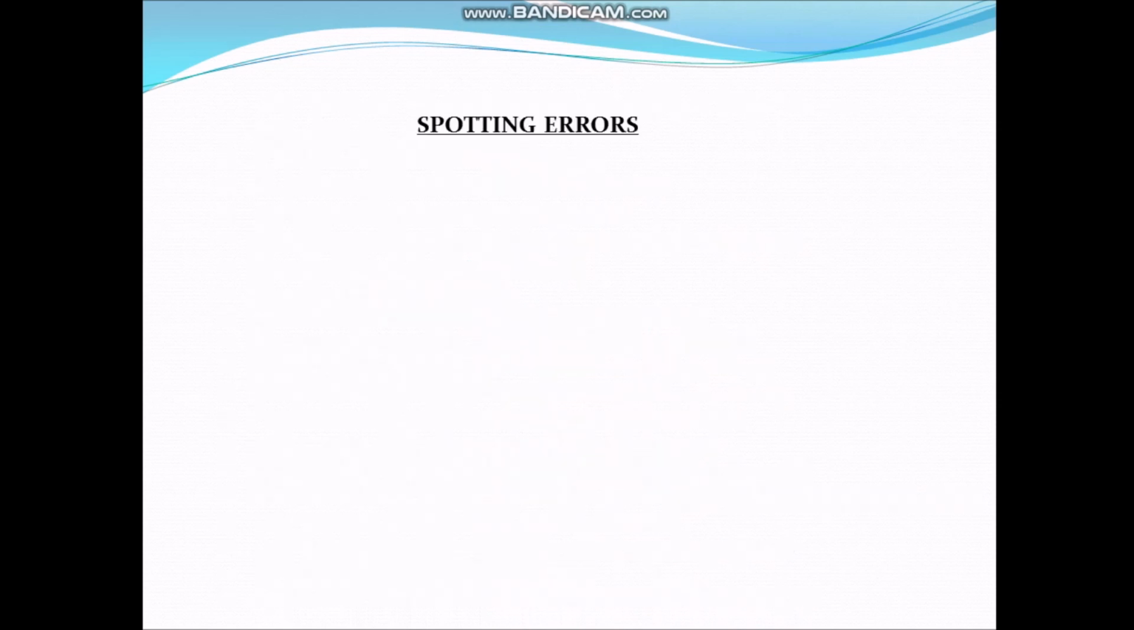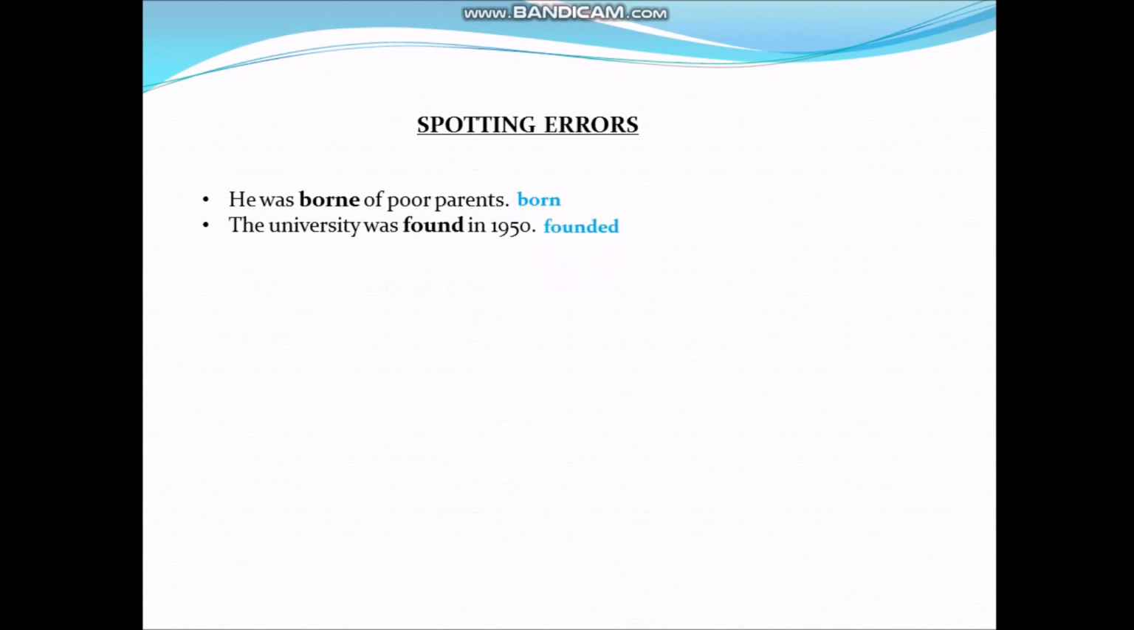Now let's see some spotting errors. First one is, he was born of poor parents. Here, third form of bear is born, that is born, not borne. Next, the university was found in 1950. Here, use founded in place of found, as third form of found is founded.